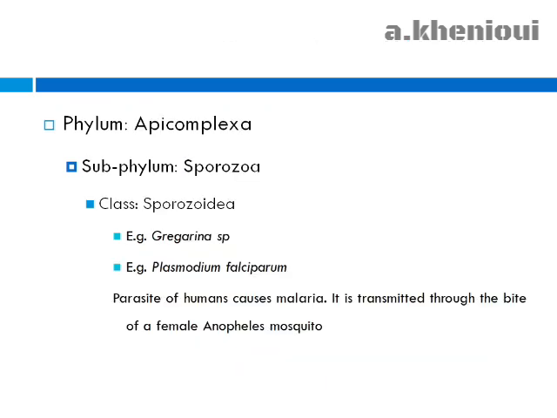The phylum Apicomplexa. We have one main subphylum, the subphylum Sporozoa, one main class Sporozoea, for example, Gregarina, and Plasmodium falciparum, parasite of humans, which causes malaria. It is transmitted through the bite of a female Anopheles mosquito.